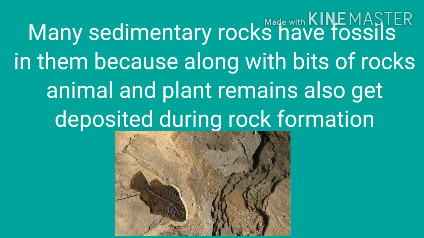Many sedimentary rocks have fossils in them because, along with bits of rocks, animals' and plants' remains also get deposited during rock formation. During formation of sedimentary rock, along with rocks, some animal and plant remains are also deposited with rocks, and they form their impressions called fossils.